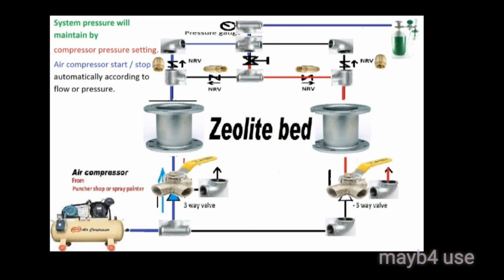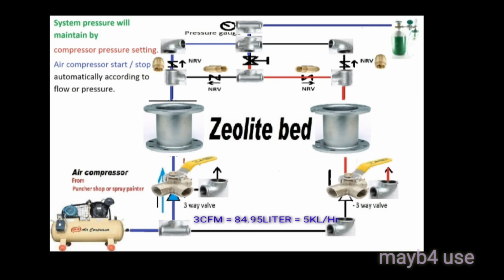This is the final diagram. You go through it, and accordingly you have to ensure the correct flow direction of everything. Here air is the working fluid, so there is no hazard. If there are any leakages, there is still no hazard. In this unit the only hazard is the pressure setting.